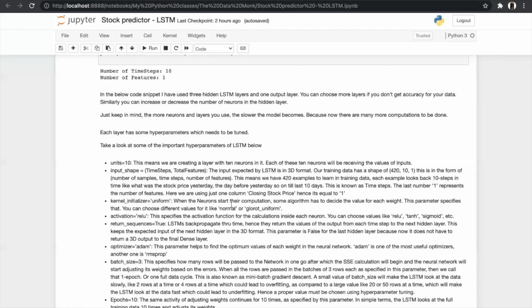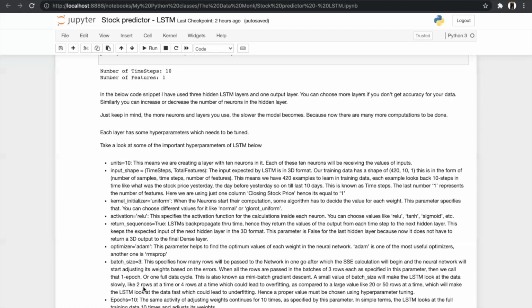So we can also perform hyperparameter tuning on all these hyperparameters, as we can assign our kernel initializer as uniform or normal, or activation function as ReLU, tanh function or sigmoid function, and we can assign that our batch size can be 3, 5, 7, 10, 11, and epoch cycle can be 10, 20, 30, 40, and any number can be assigned. And after running the hyperparameter tuning function, it will tell us the best hyperparameters to build an LSTM model.